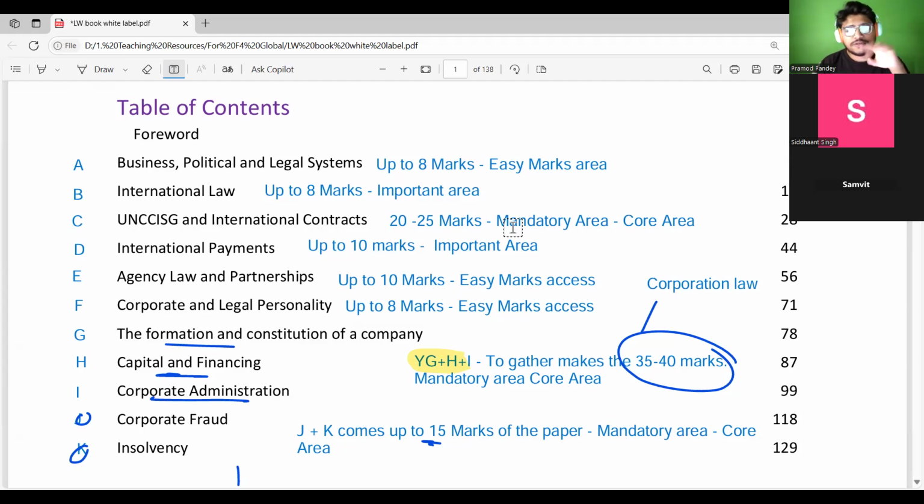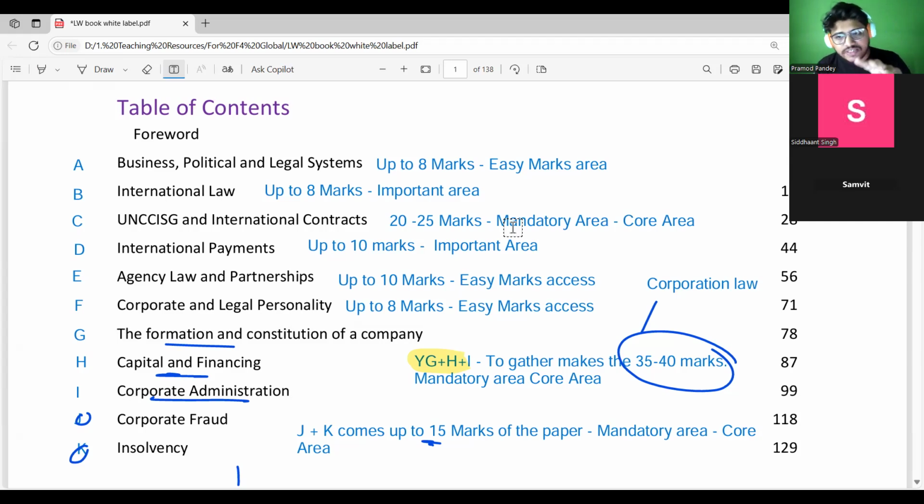Okay. So this is what is presented. You can expect up to 8 marks for the business, political and legal system, international law for 8 marks, and then international contract for 20 to 25 marks. International payment, which is again an important area because it is in the global variant that you're going to study, can come up for 10 marks.